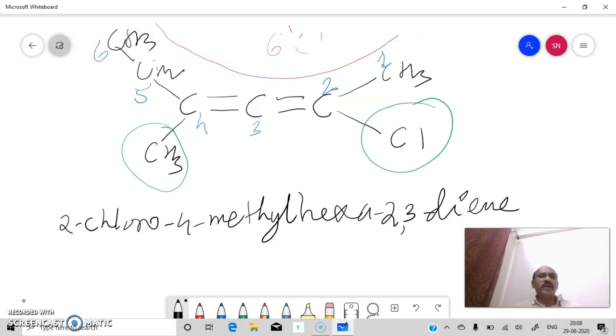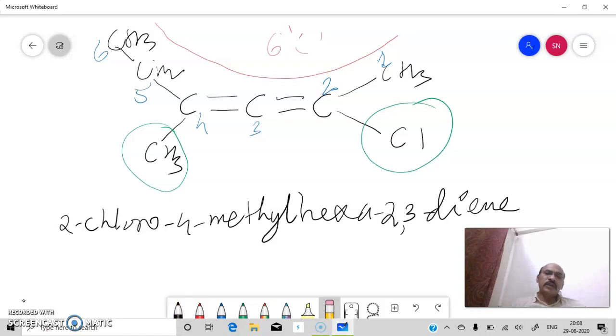So its name will be 2-chloro-4-methyl hexa-2,3-diene. So simple is the naming pattern, nomenclature for cumulene type of compounds, just like alkenes.